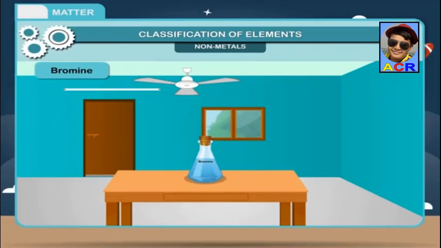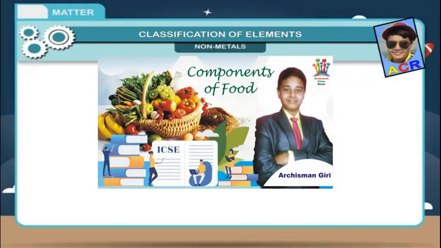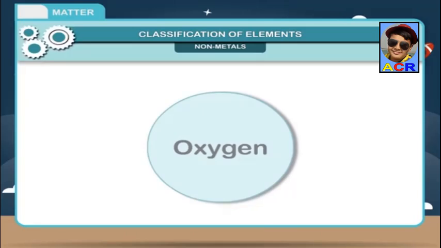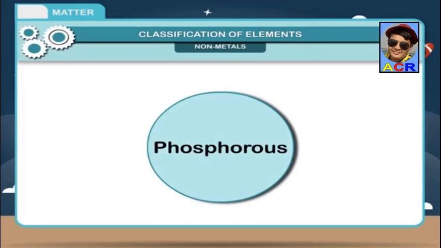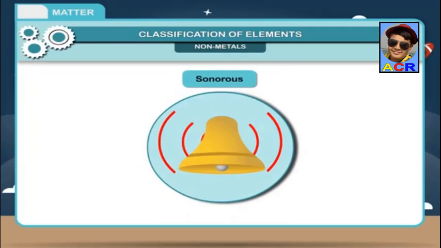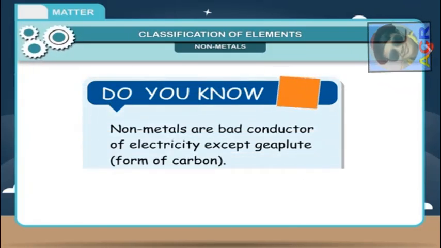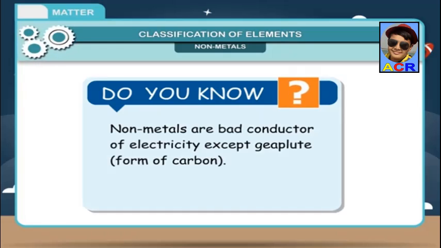Bromine is the only non-metal which exists as liquid at room temperature. Examples of non-metals existing as gas are oxygen, nitrogen, etc., and a soft solid is phosphorus. 6. It is not sonorous. It does not produce a ringing sound when struck. Do you know? Non-metals are bad conductors of electricity except graphite, a form of carbon.